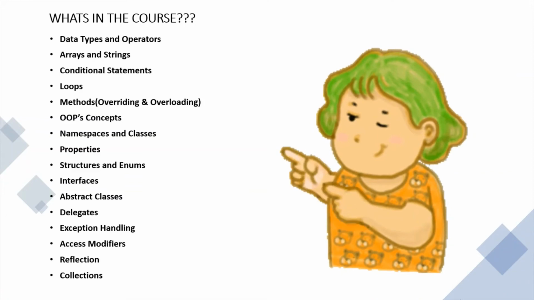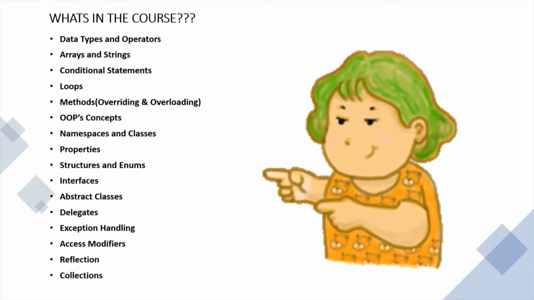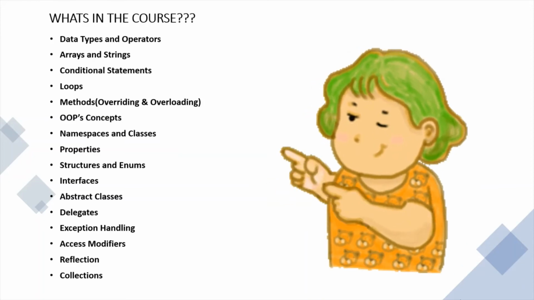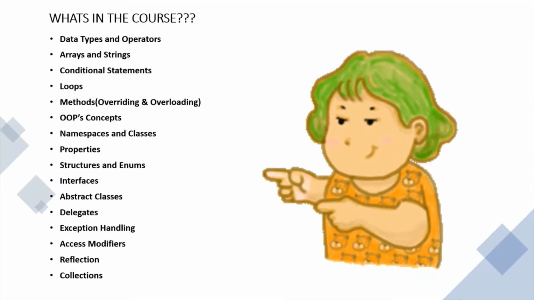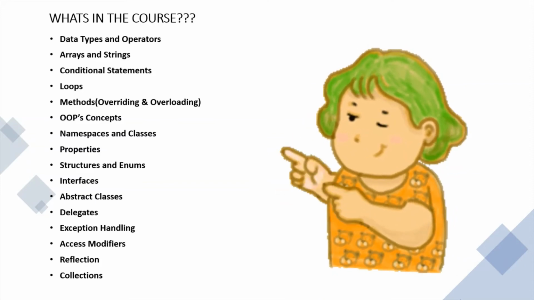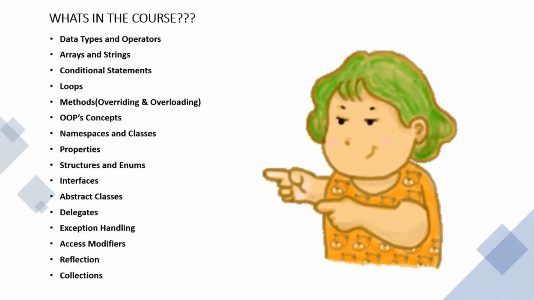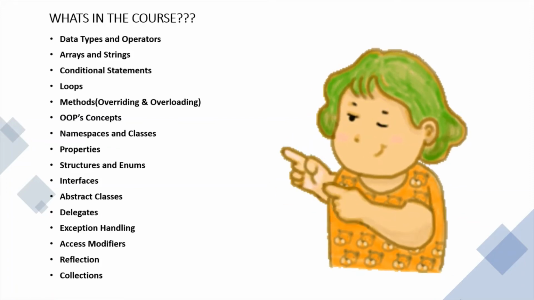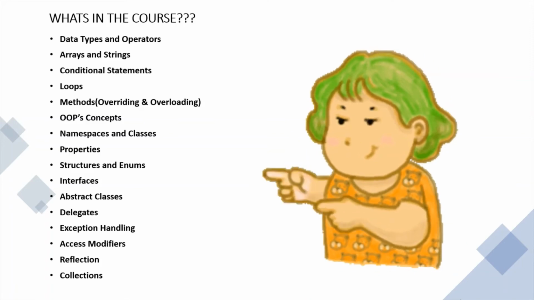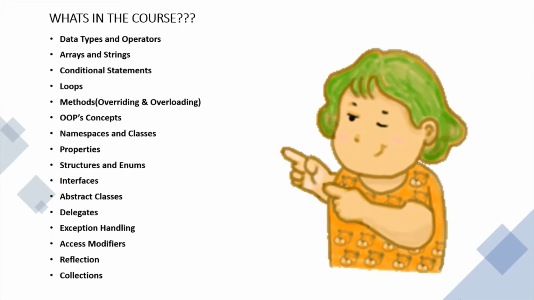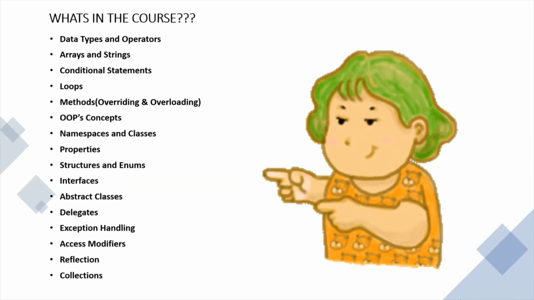All the concepts that are covered in the first two courses are also covered here, and apart from those basic concepts, the other concepts covered in this course are structures, enums, interfaces, abstract classes, and delegates. Delegates is something really unique. I did not find this in the first two courses. And he also covers exception handling, access modifiers like private and public, reflection, and collections. Reflection is also a unique part of this course. So these are all the stuff which are covered in this course.